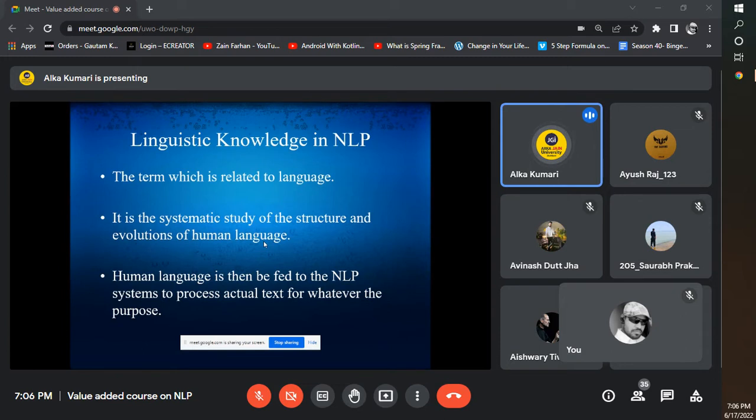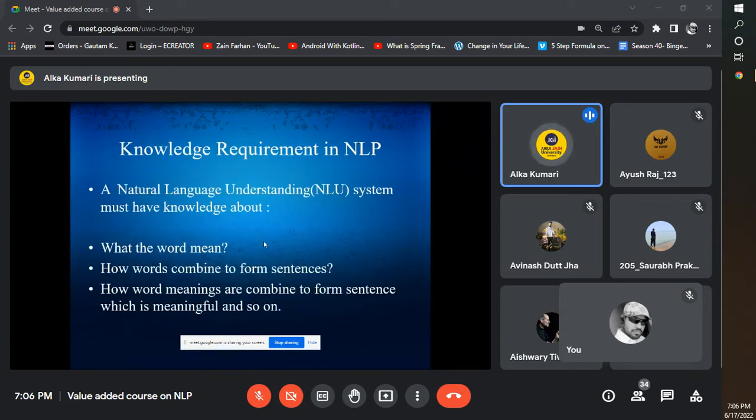So we can easily analyze the sentiments on the basis of the comments mentioned by the user on any post, any Twitter post, or any Facebook post. That language is known as human language, and this data is fed to the system. Then after that we are going to analyze the sentiments of the users.